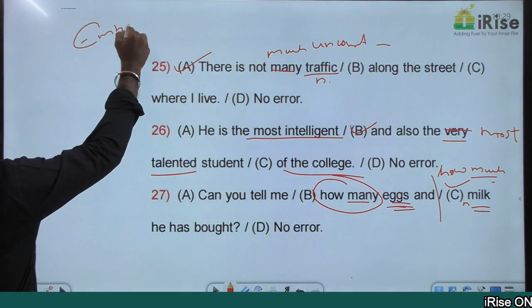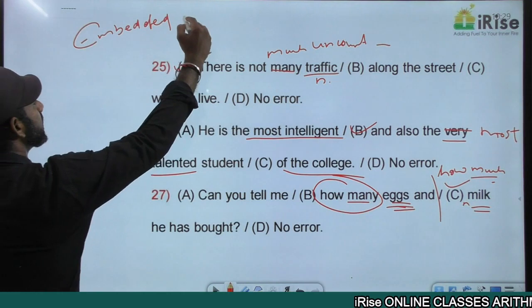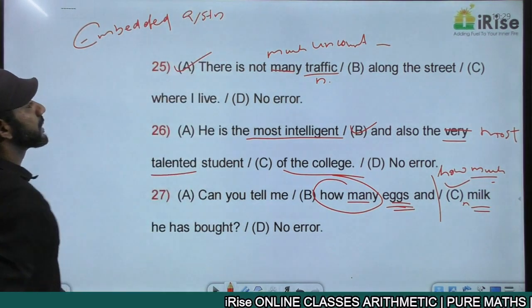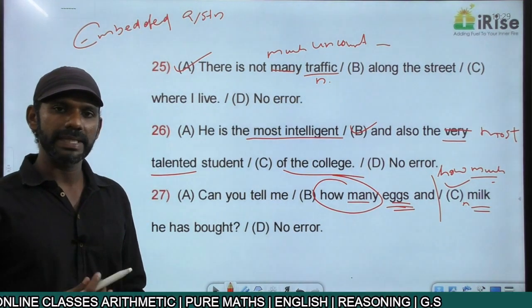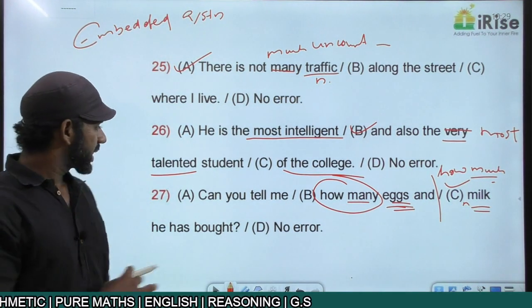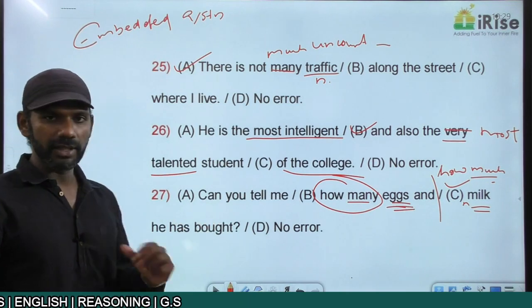I told you this, I guess. Embedded question means two questions in a single sentence. I told you this. Two questions in a single sentence. "Can you tell me" is one question. "He has bought" is the other one.